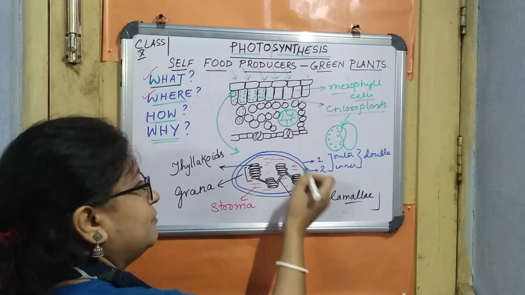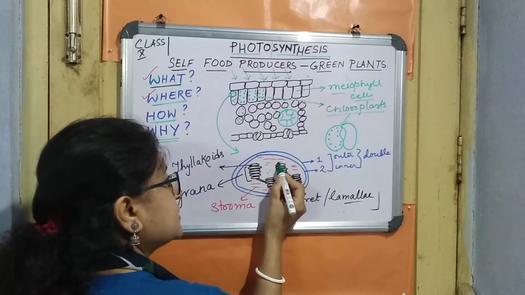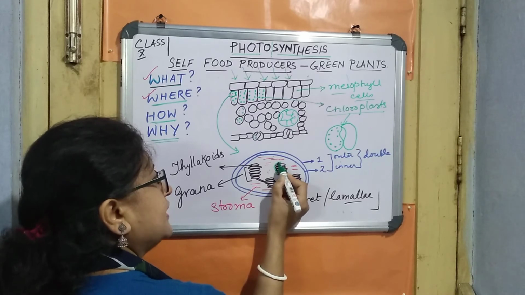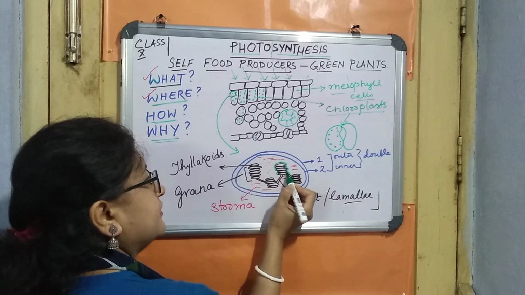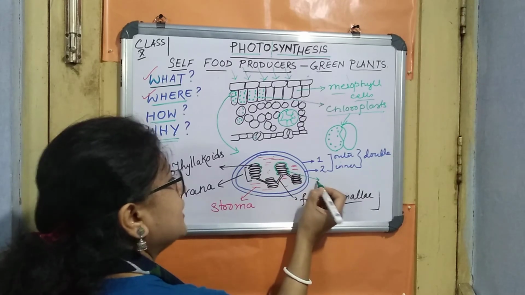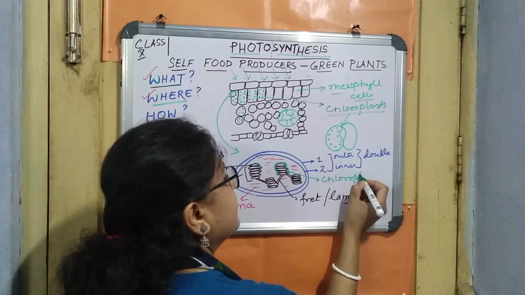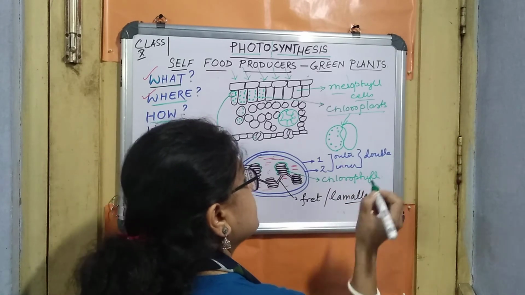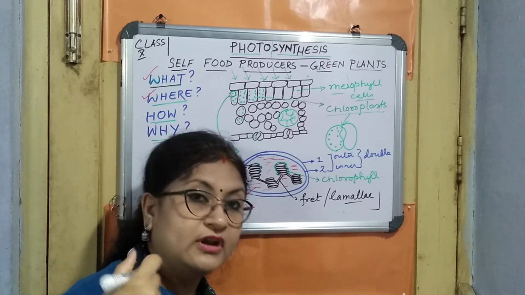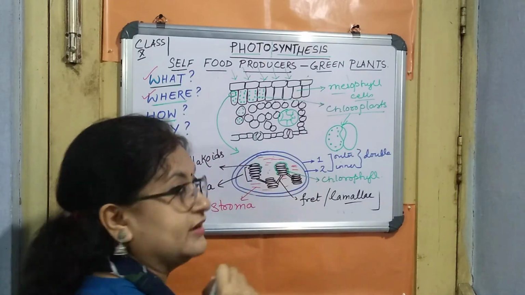This is the chloroplast which I have drawn, mind it, and surrounding these thylakoids there is a coating, right? This coating is actually the pigment which we call chlorophyll. So it is a green colored coating present surrounding these thylakoids.